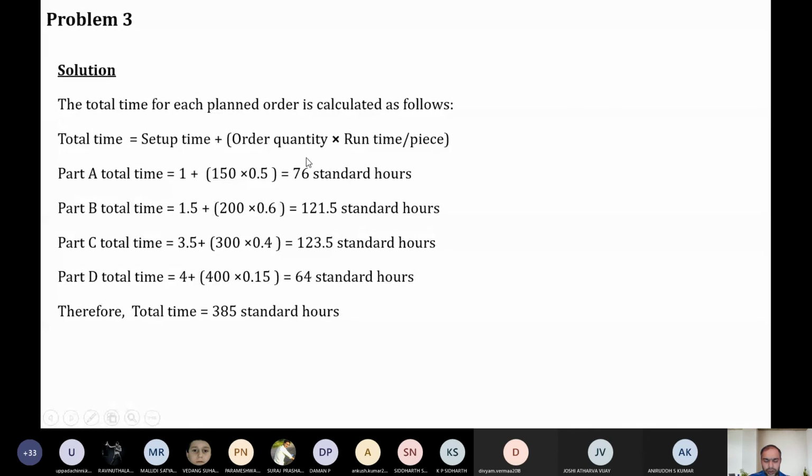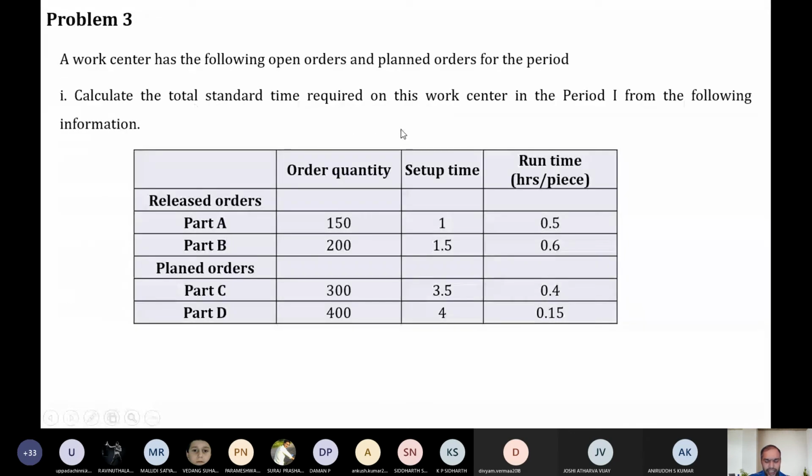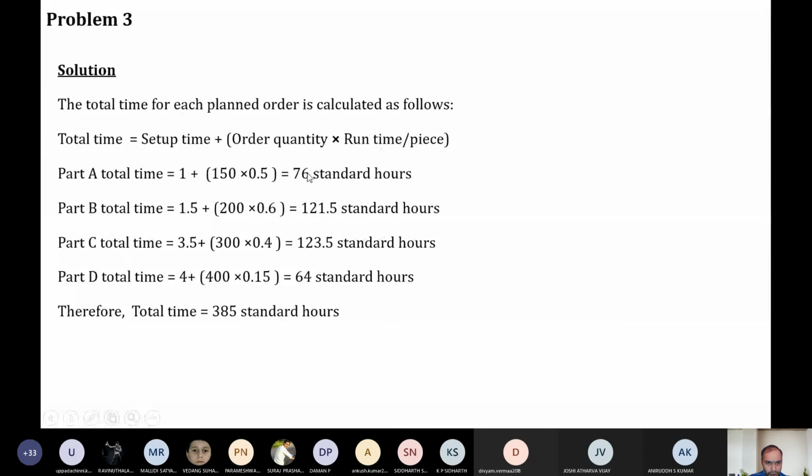They're asking us to calculate the total standard time, so I'm summing up the standard hours for all the 4 products. I end up with 385 hours as the standard hours. This problem is just direct substitution. If you have noted down this formula in the last class, this is a very simple problem.